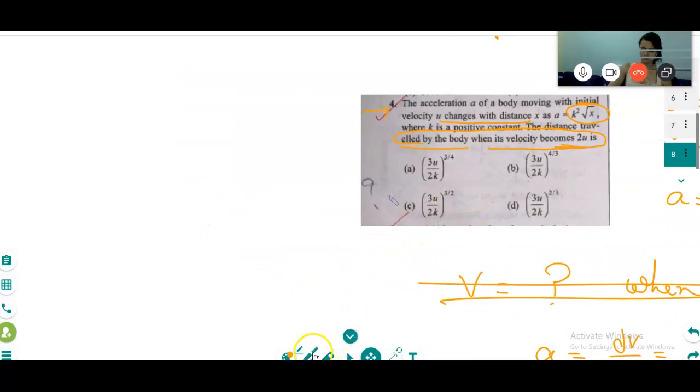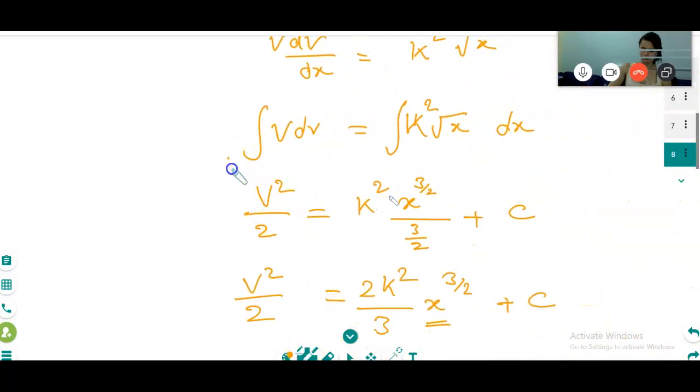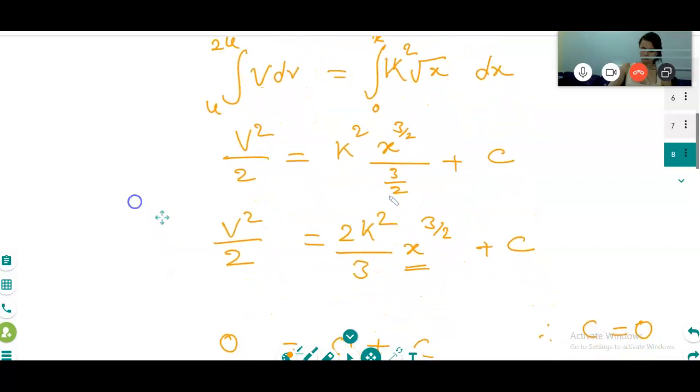They do integration from u to 2u. Okay, I understood now. Do you understand? Yes. And what is it, 0 to x? Then integration 0 to x. Am I right? Yes. They have done u to 2u and 0 to x. Okay, listen, I made a very simple mistake. No problem.